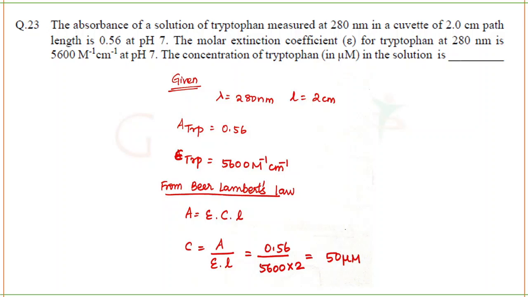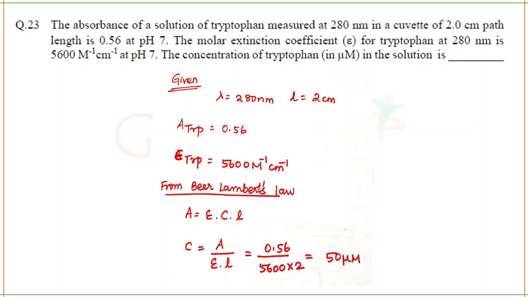So you can understand how commonly this question is asked, and there is repetition. The way they form the question, the numerical values can be different, but you're going to use the same formula. This is what happens with bioprocess also. All the numerical problems which you're going to solve are like this only. If you know the concept and the formula, no matter how they reframe the question, you can pick out the data from the question and solve the answer.